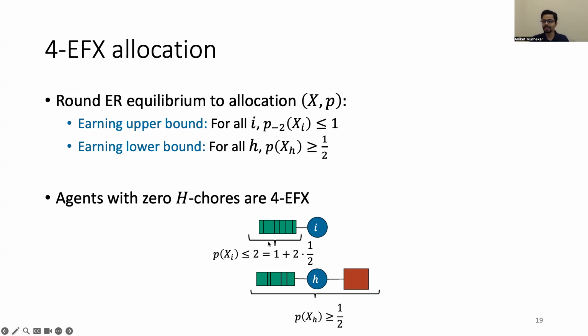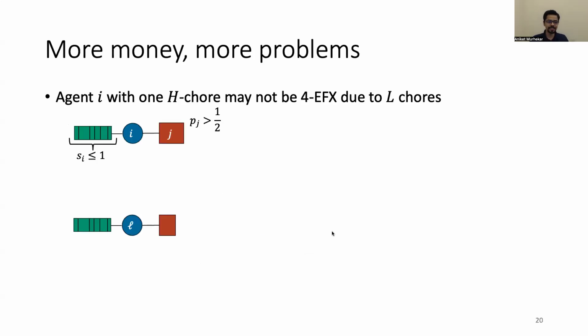So because prices again are a proxy for the disutility of an agent, because this agent earns at most 2 and every other agent earns at least half, this allocation is 4 EFX for agent I. What this means is that agents with no high price chores, no high paying chores, are already 4 EFX. And it suggests that the problematic agents are the ones with more money. So more money, you have more problems.